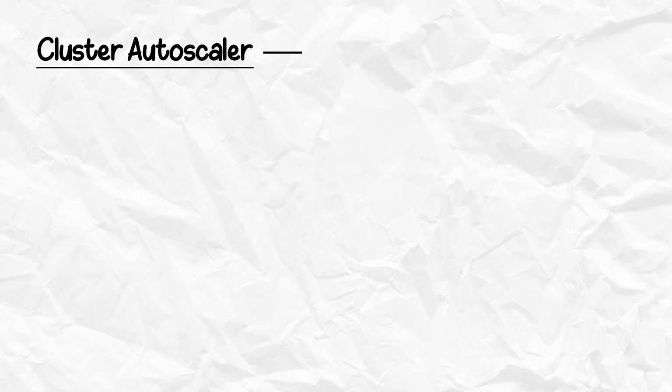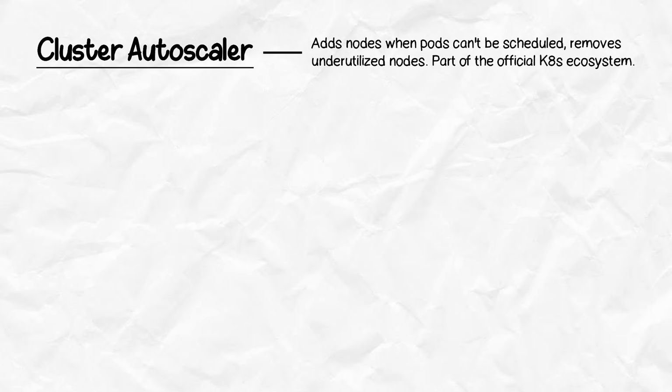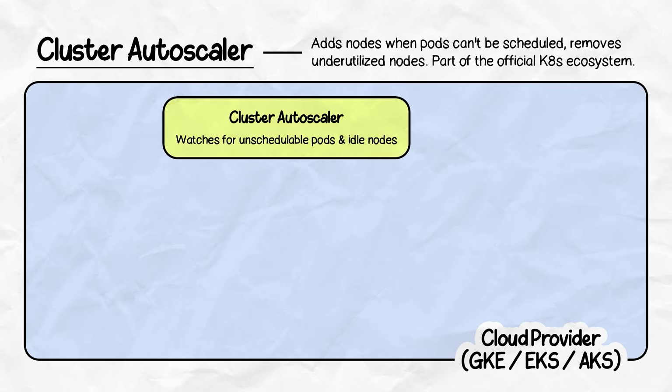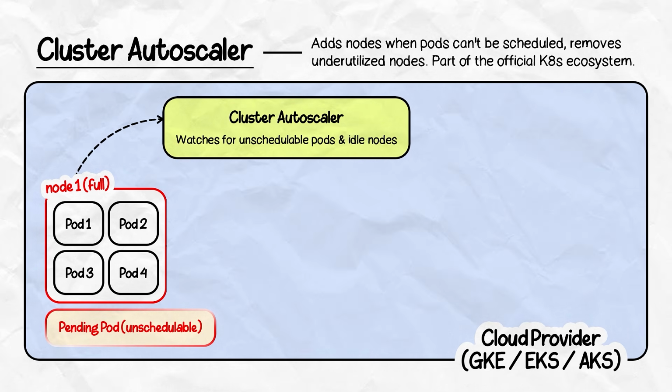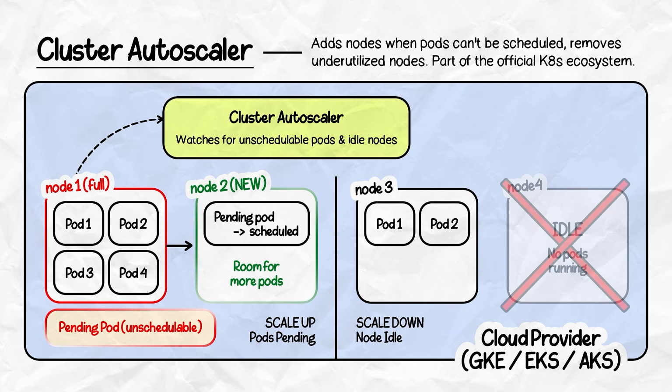There's also a cluster autoscaler, which is not built directly into core Kubernetes, but it is part of the official Kubernetes ecosystem and maintained by the Kubernetes project. Its job is simple. If pods can't be scheduled because the cluster is out of resources, add nodes. And if nodes stay underutilized for a while, remove those nodes.